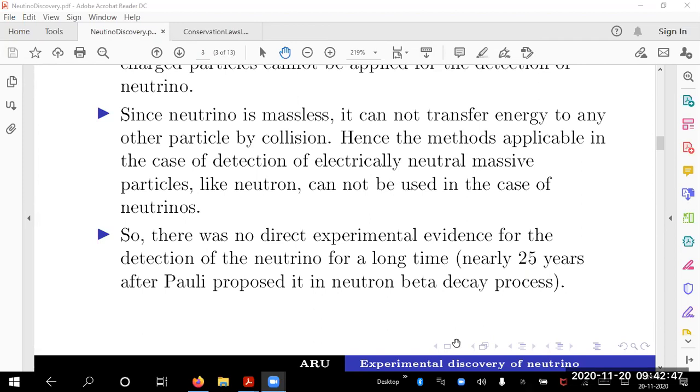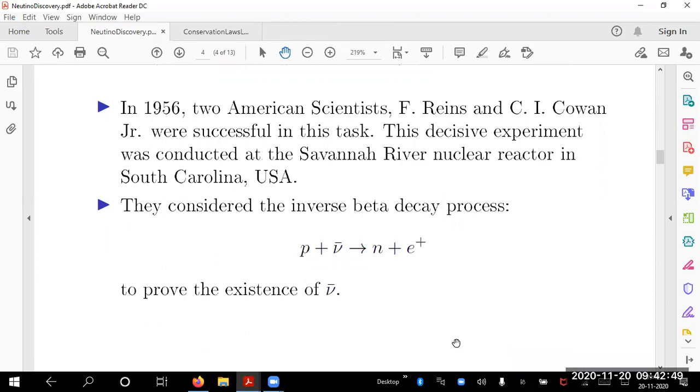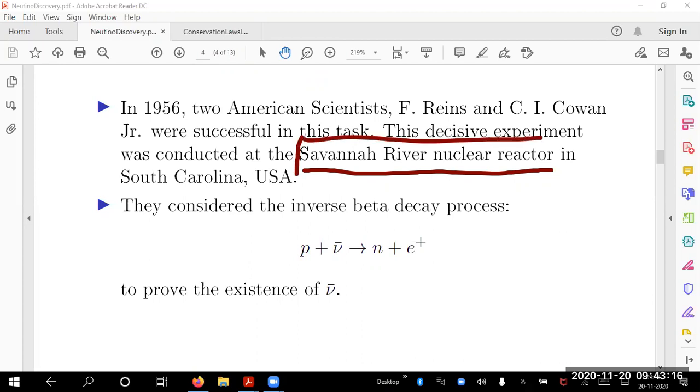So in 1956, Reines and Cowan were successful in this task. Their experiment was conducted at what is called a river nuclear reactor. We have it in Bombay, the Apsara reactor or something, which is in a river. You identify that, you can find the neutron production, and reactors are meant to give you energy for conversion into different processes. They had reactors very early. So they used this kind of nuclear reactor in South Carolina, USA.